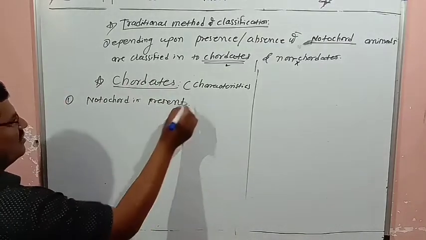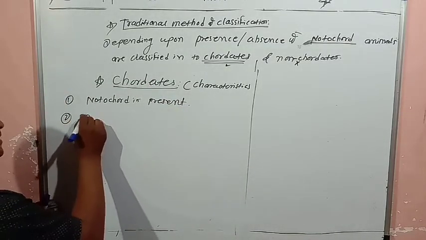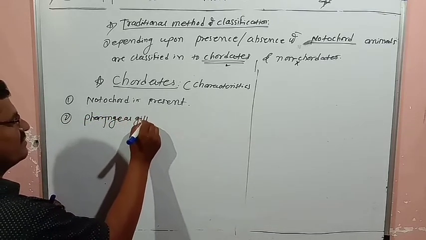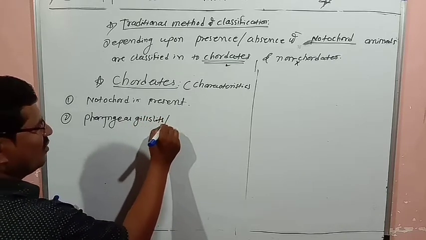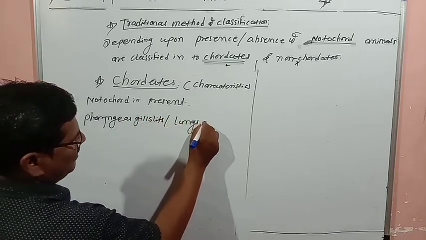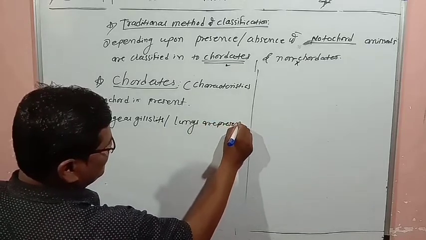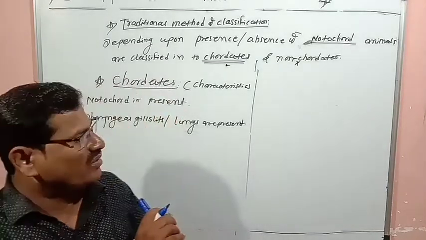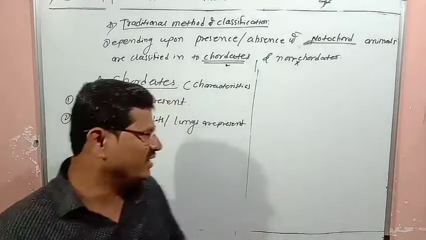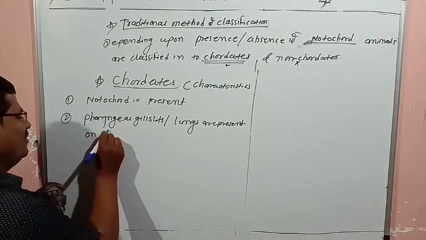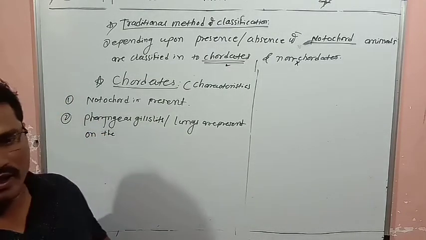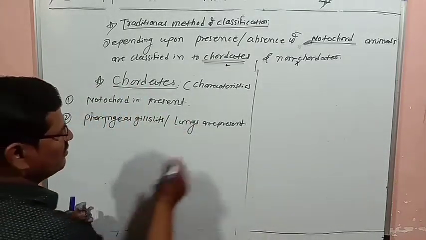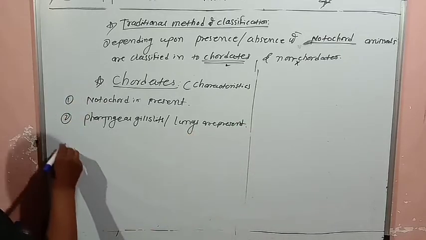Second thing is that pharyngeal gill slits or lungs are present. Here we don't say dorsal or ventral. Pharyngeal gill slits are present, lungs are present.